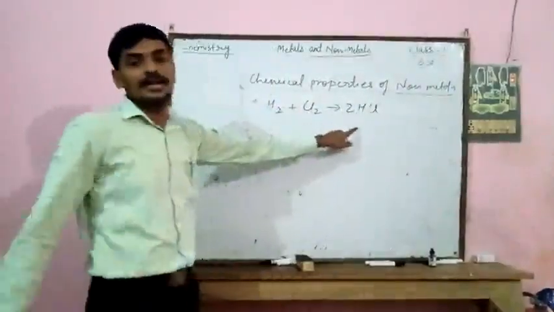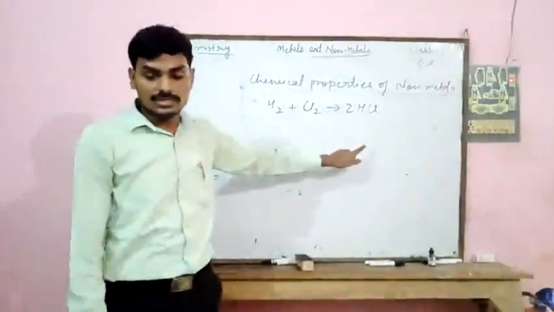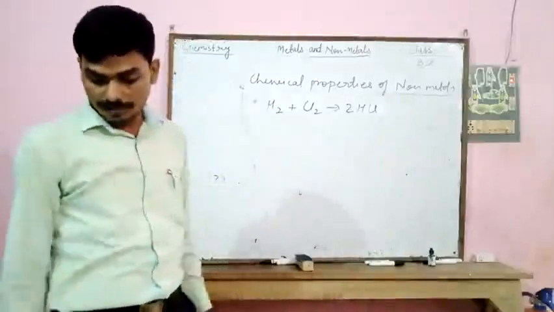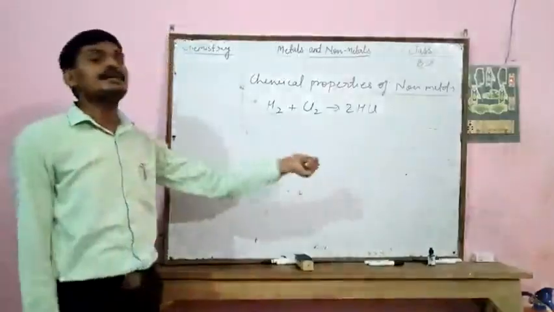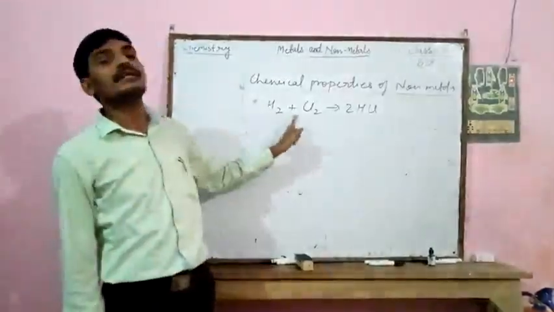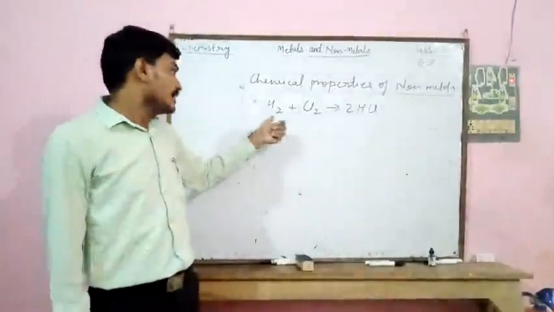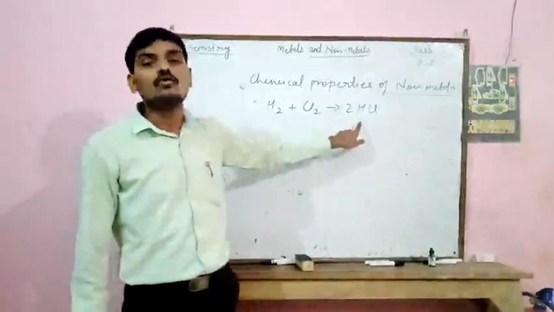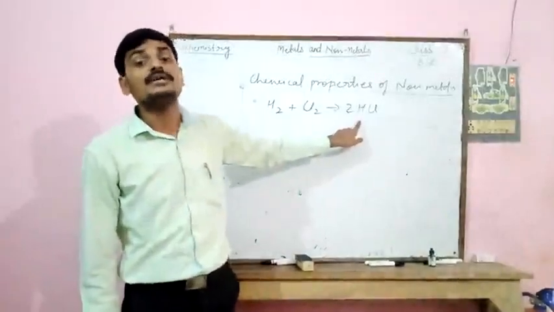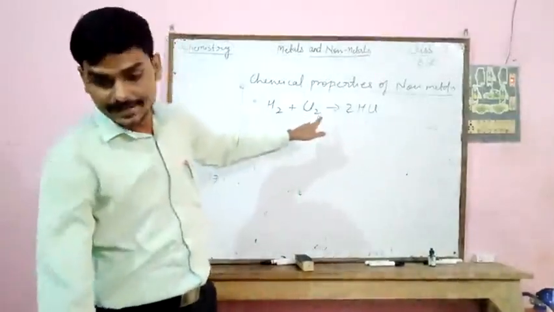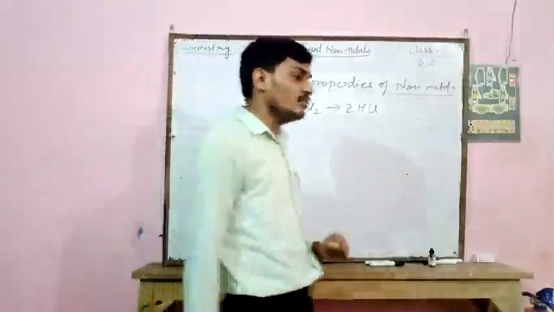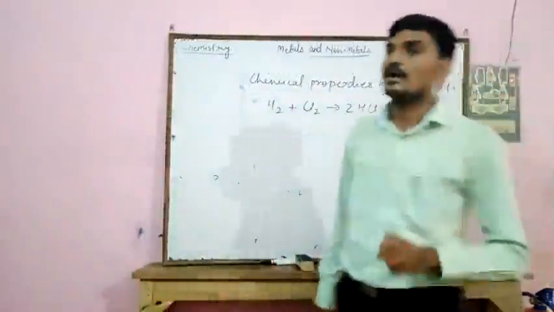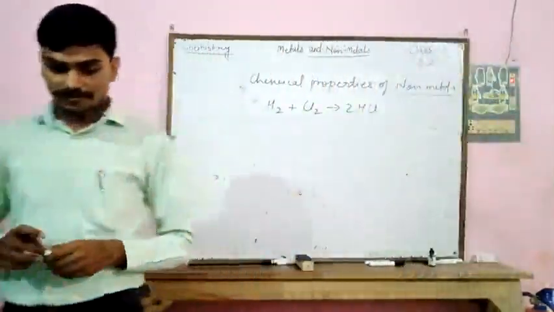This is a covalent compound, which is a non-electrolyte. So these all are the chemical properties of non-metals.